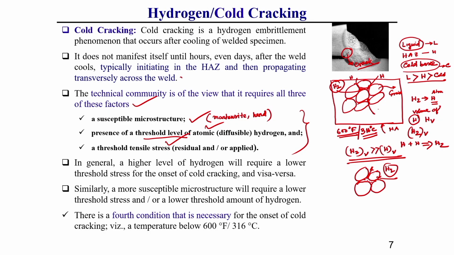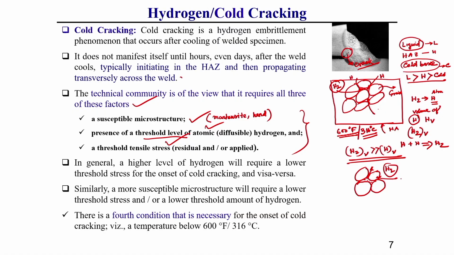Now, for this grain boundary separation to occur, the grain should generally have some quality. What is this quality? The grain should be a hard grain. If it is a ductile grain, what happens? Due to this high pressure it can deform. That is why the grain should be hard. That is why I told you a susceptible microstructure, that means a hard microstructure or hard grain is required. Generally, to get this phenomenon, a martensitic type of structure is required.